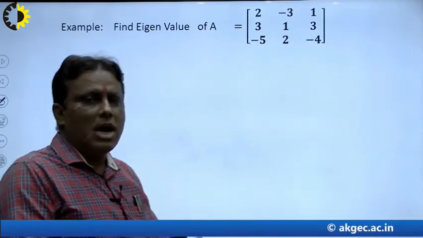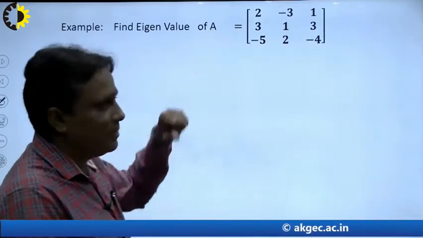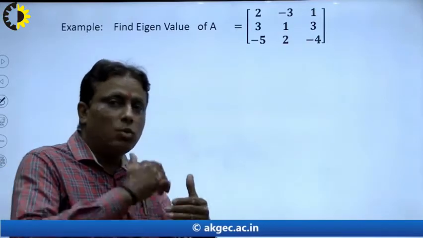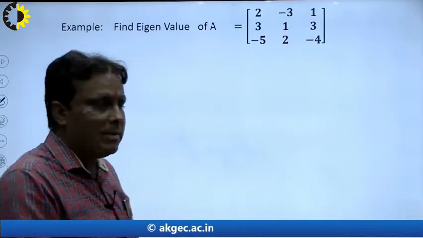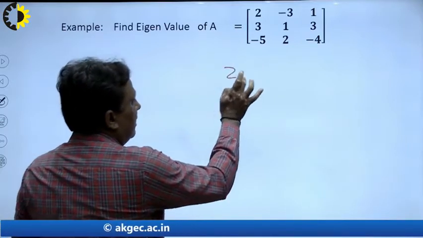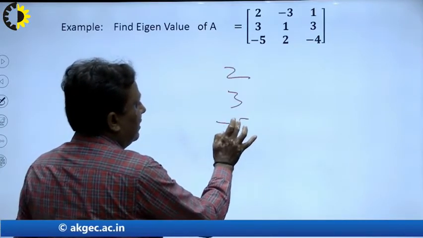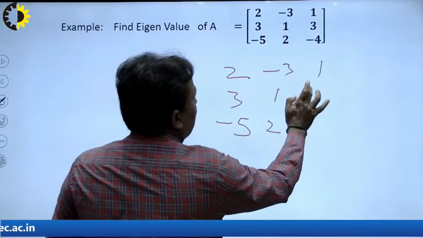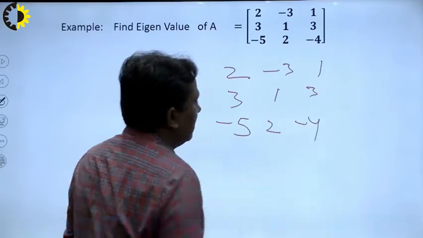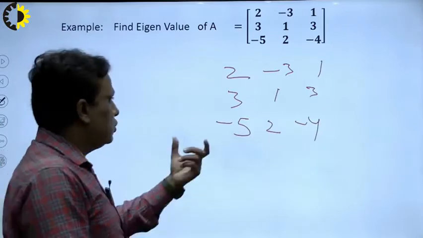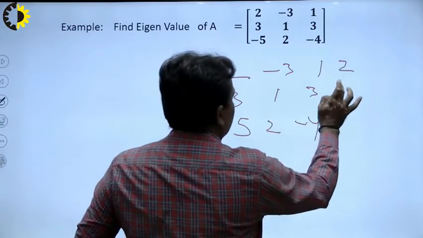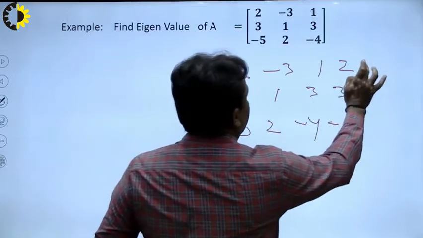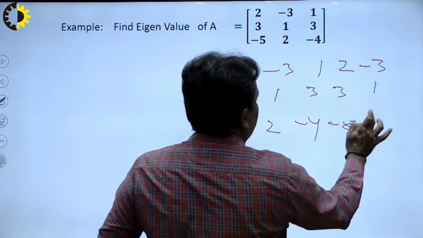First of all, I want to calculate the determinant of this matrix. In the previous lecture, I explained how to calculate the determinant in minimum time, right? So suppose 3, 2, 5 here, right? Minus 3, 1, 2 here, 1, 3, minus 4 here. So this is our original, and we write 2 columns again: 2, 3, minus 5, right?